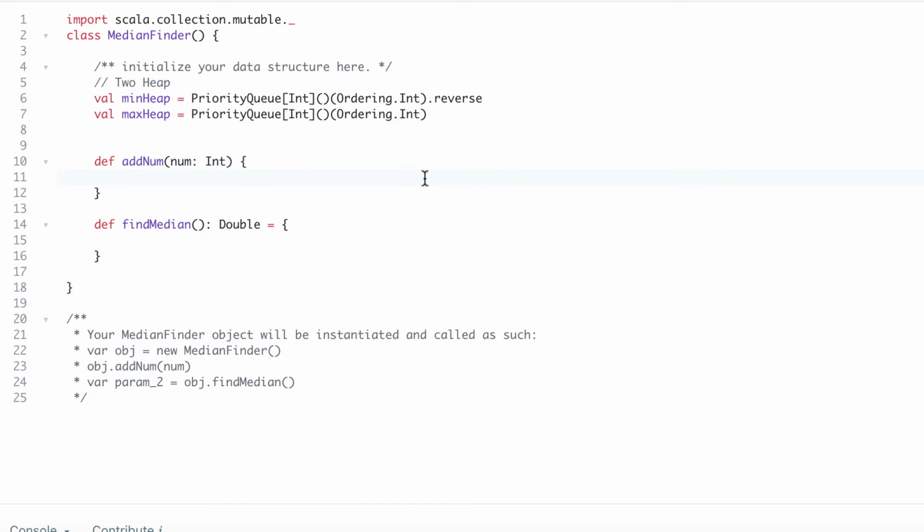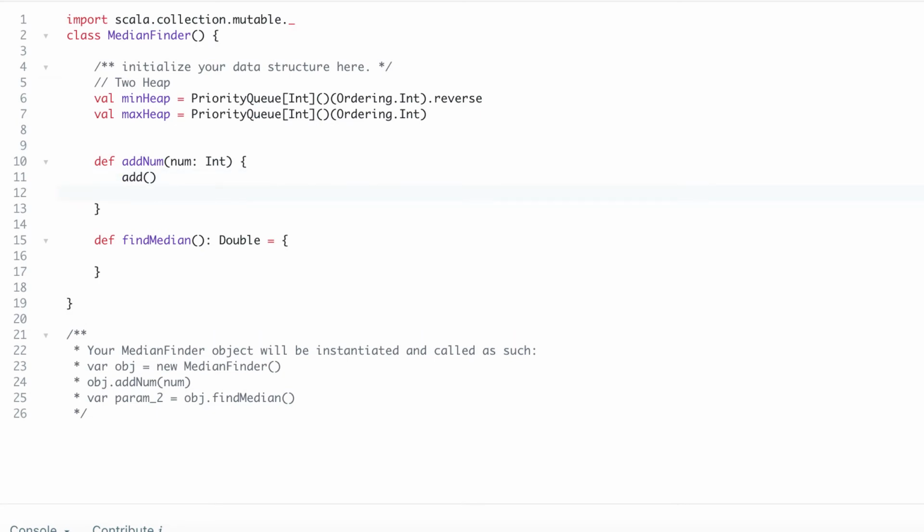Now how can we implement addNum? What we talked about is that first we add the number, and then we normalize our data structure. That's what we will do here. Instead of going into the details of writing the whole code, it's best that we divide our complete problem into very small functions, mention them here, and later go for the implementation.